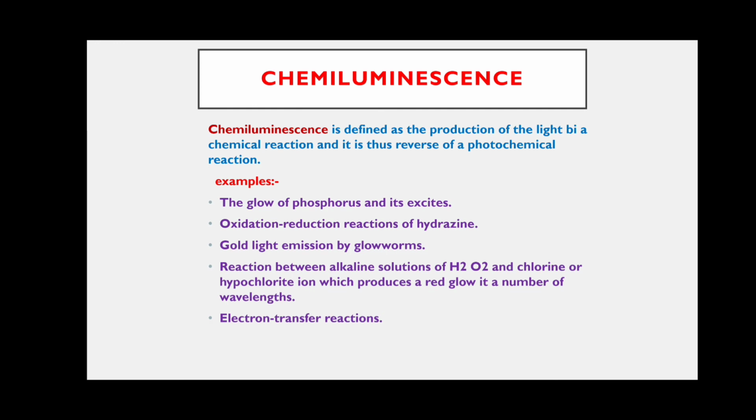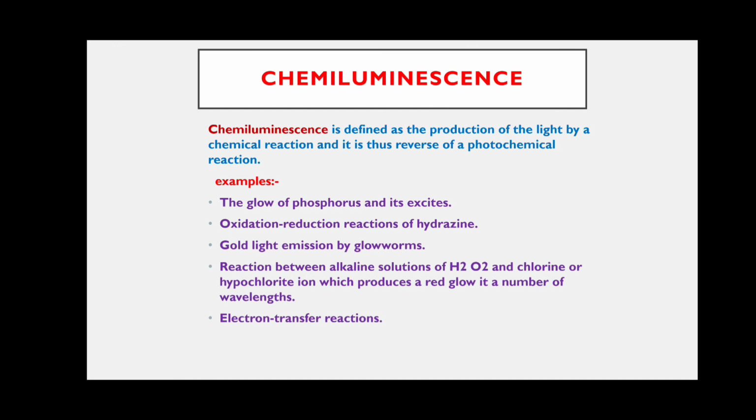This is the best example for chemiluminescence. And the reaction of alkaline solutions of hydrogen peroxide with hypochlorite produces red light. And electron transfer reactions are the most important reactions in chemiluminescence. So these are the examples.